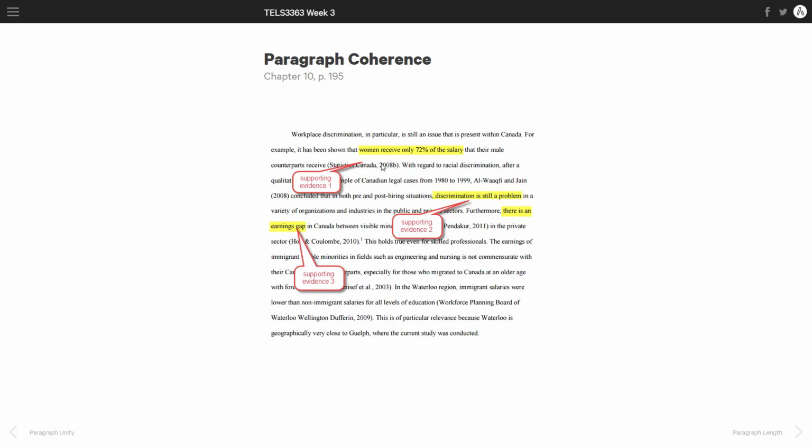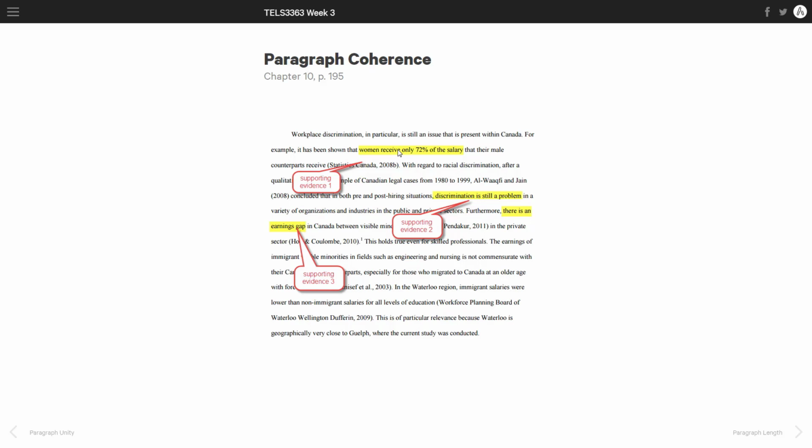Okay, they actually cite it. They tell you where that information came from, but that's a statistic. That is some kind of evidence, and it is supported by the citation. I didn't just make this up, if I'm the one writing this. I actually found that information, and I'm including it.